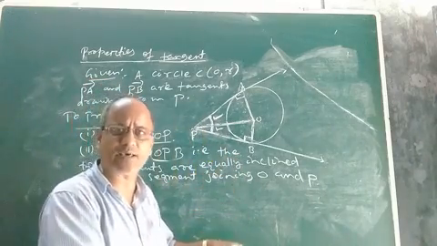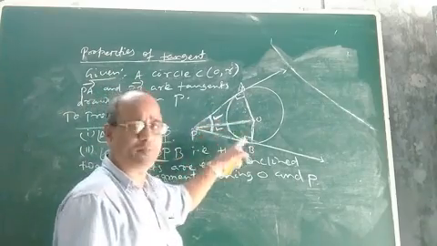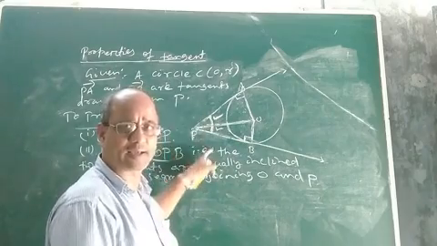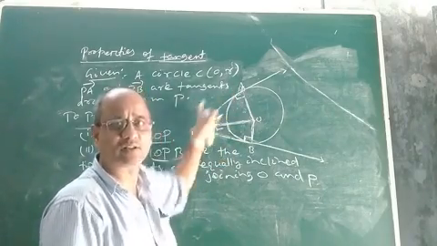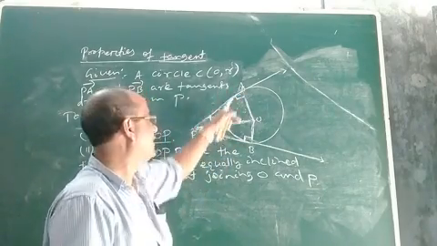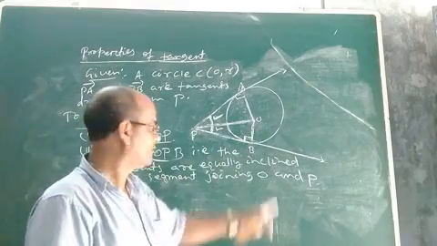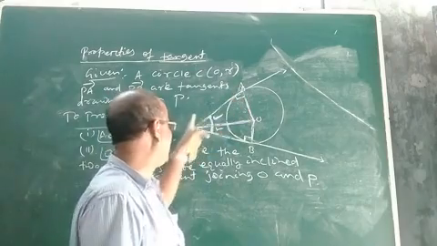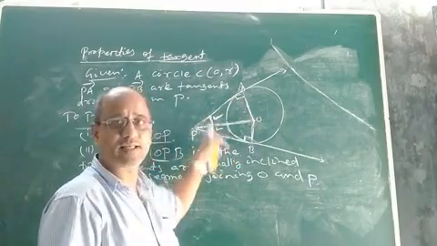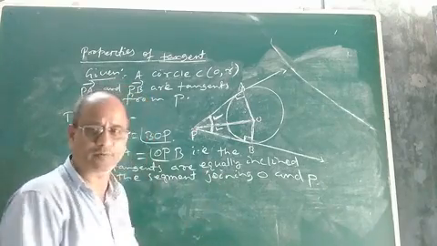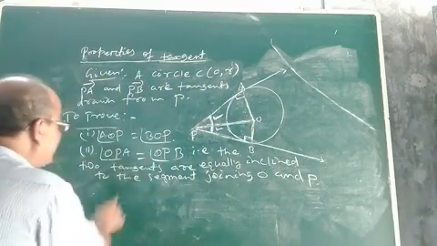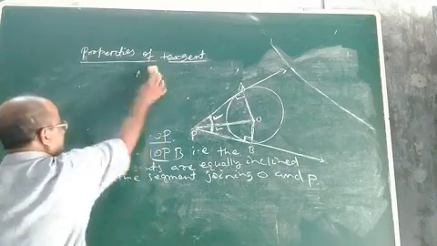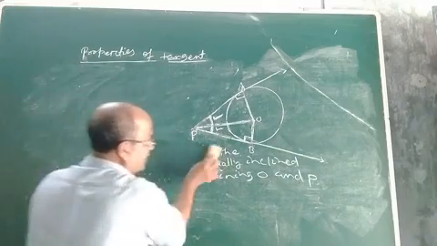In other words, we can say if angle OPA and angle OPB are equal, that means the center of the circle lies on the bisector of the angle between the two tangents. That is, the center O lies on the bisector of angle APB, the angle between the two tangents. Now, how to prove it? Let us see how to prove these two geometrical truths from this given condition.